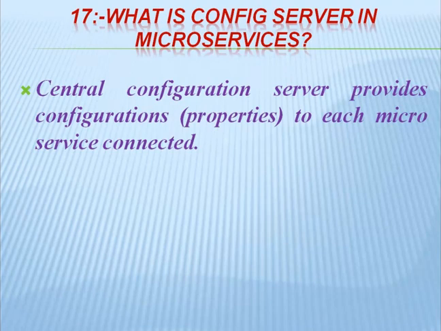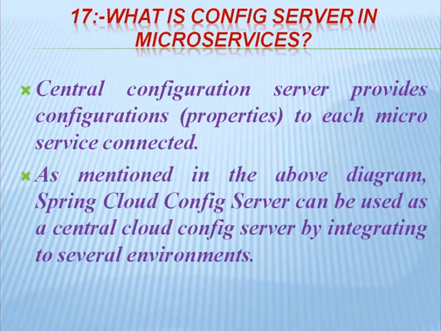As a result, if any modifications are needed in future, we need not change each microservice's configuration file. We just change the central configuration file, and each microservice automatically accesses the updated configuration. As mentioned in the above diagram, Spring Cloud Config Server can be used as a central cloud config server by integrating with several environments.